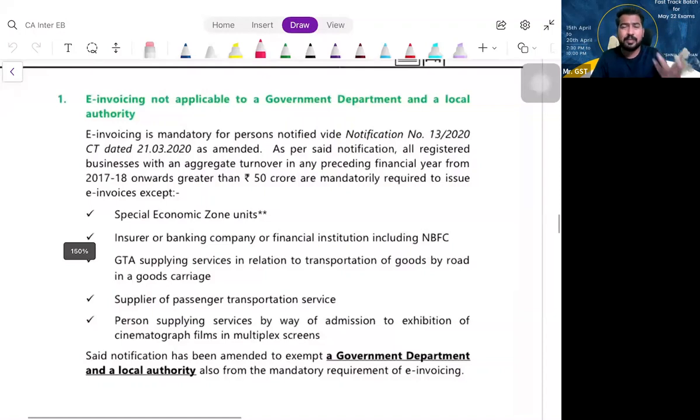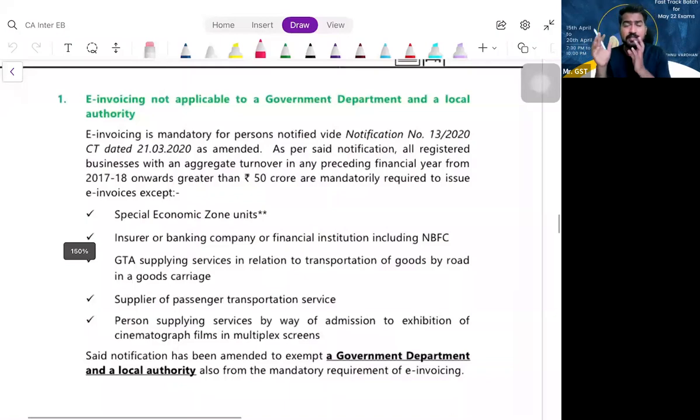And now they made an amendment called 20 crores that will be applicable for November attempt. For May attempt, it is only 50 crores. So in any preceding financial year from the day of introducing GST, if your aggregate turnover has exceeded 50 crores, you have to follow E-Invoicing. What is this E-Invoicing, sir? I will generate an invoice and I will convert it into a JSON file and upload it to the E-Invoicing portal.